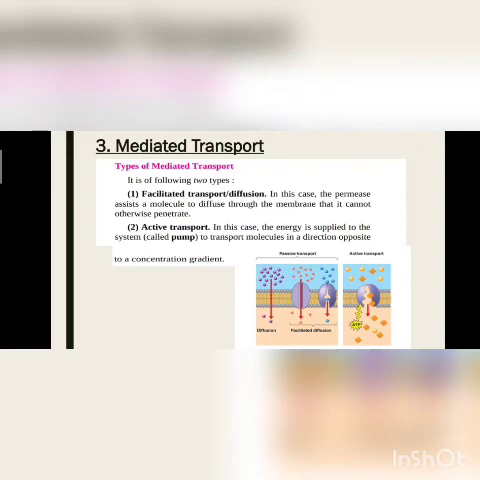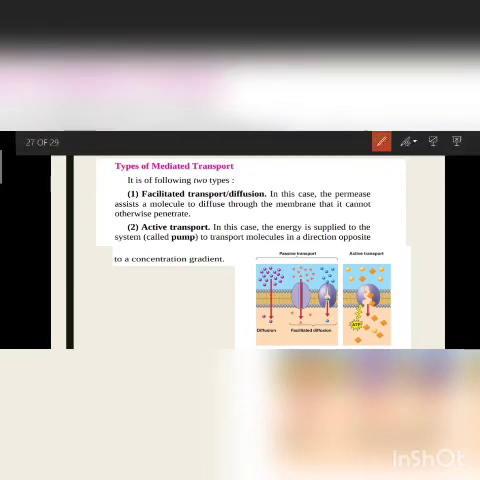Now what will happen when the concentration gradient is different? Suppose an important substance is outside of the cell, but the concentration of that ion or substance is very less, then how does it enter? It enters by the process of mediated transport. So what is mediated transport? There are two types of mediated transport when the concentration gradient is different. First is facilitated transport, second is active transport.